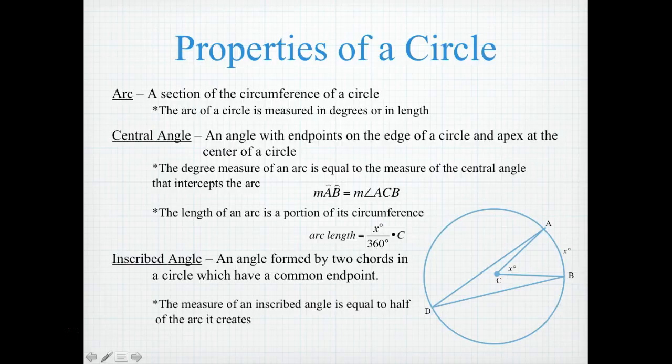And the measure of an inscribed angle is equal to half of the arc that it creates. So if arc AB is x degrees, then angle ADB is going to be half of that, so 1/2 x.